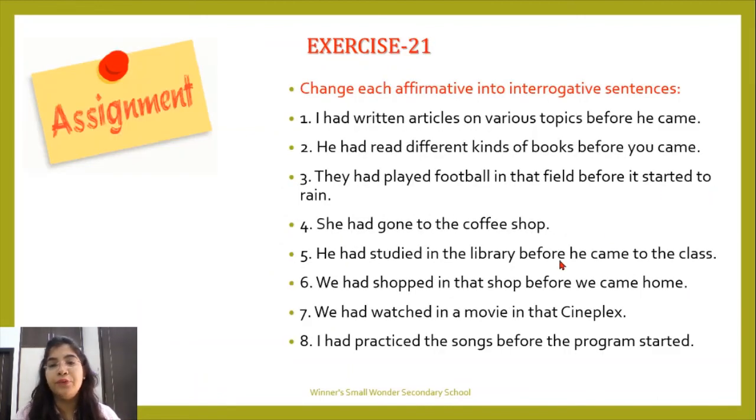Again, exercise for you all. 3 exercises again for you all. Affirmative to interrogative sentences. You just have to put the helping verb at the beginning of your sentence. So this is how you need to complete the 3 exercises today. Please go through my lectures again and again. If you do not understand anything, solve all the questions, because once you solve the questions, you will know where you are in doubt. Please go through all my lectures again, the previous ones also, and revise and get a proper grip on all the tenses.